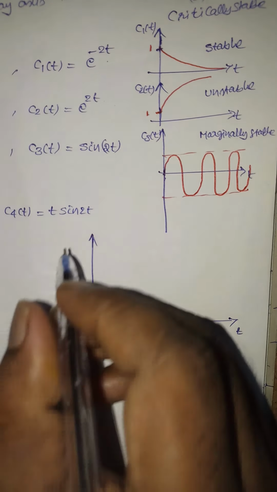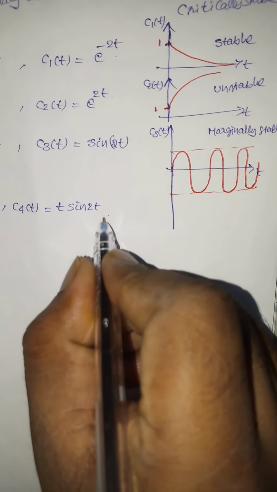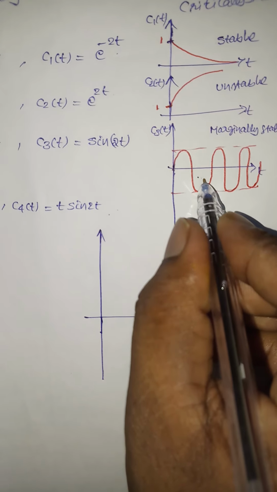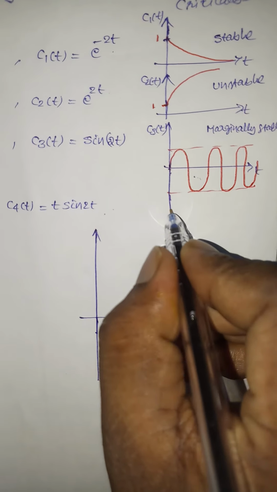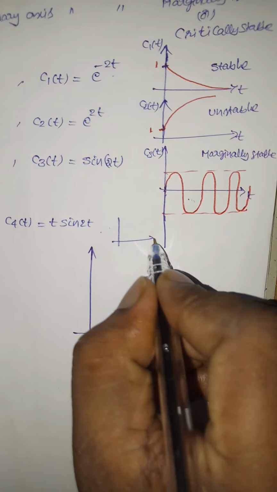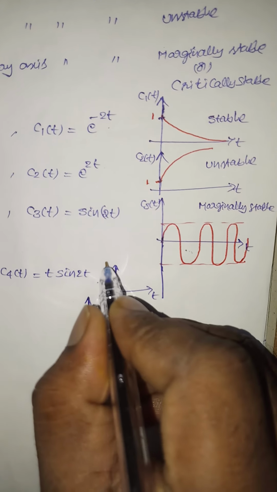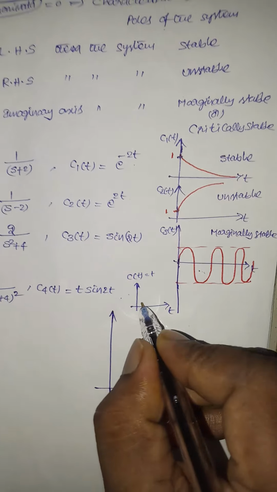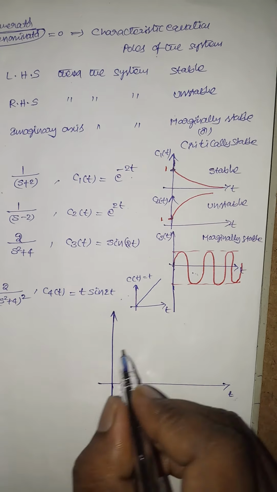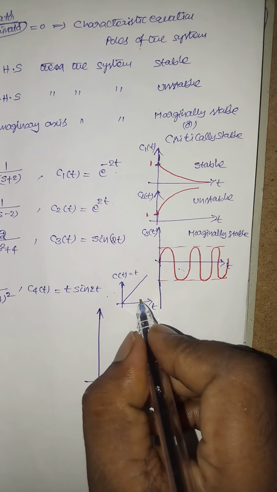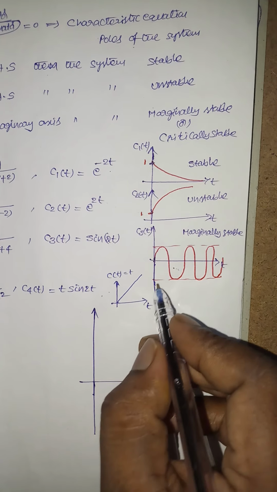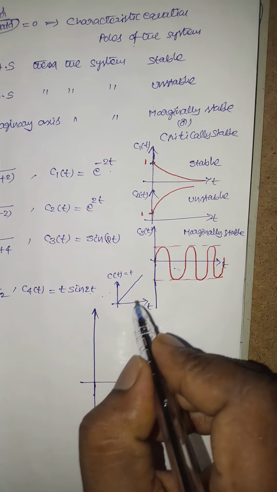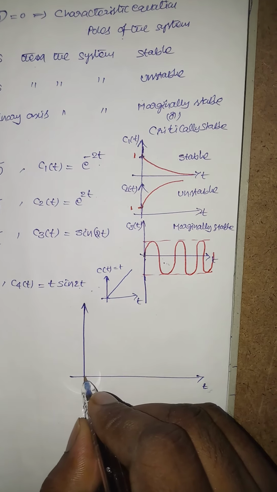Normally the graph for sin 2t is this graph. For t, it is t, and if c of t is equal to t, this is the graph. The graph will be like this. At t equal to 0 it is 0, and at t equal to infinity it goes to infinity. So if I multiply these two signals, then the signal will be like this.